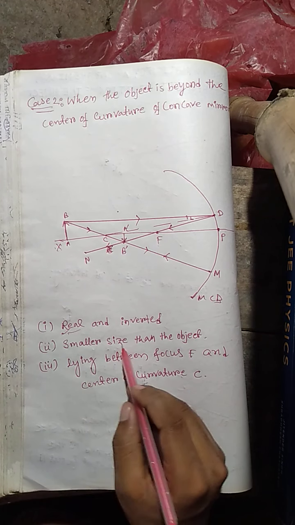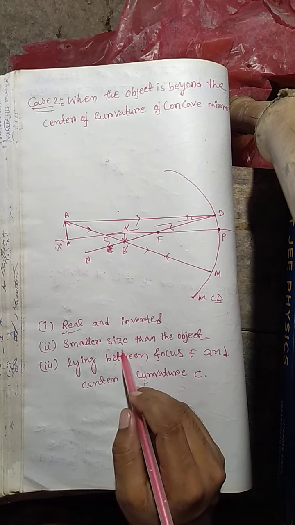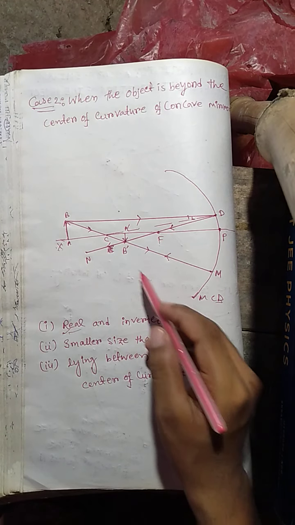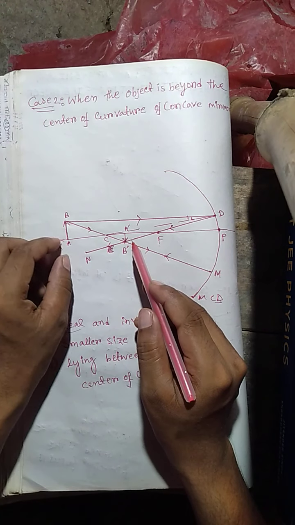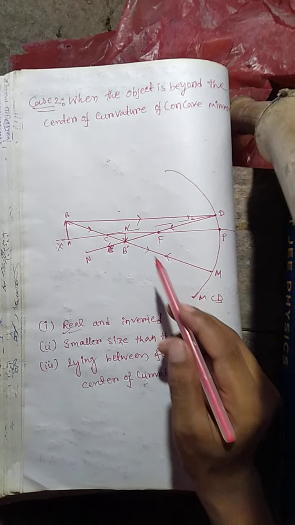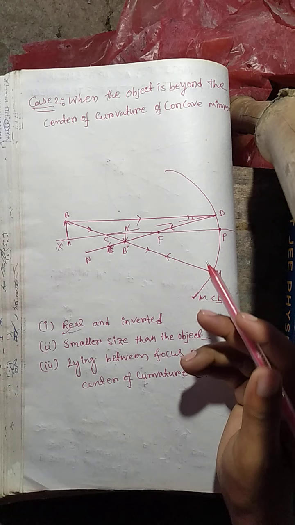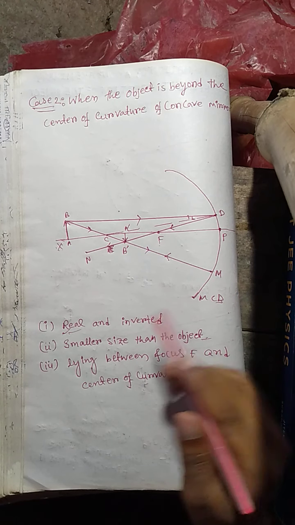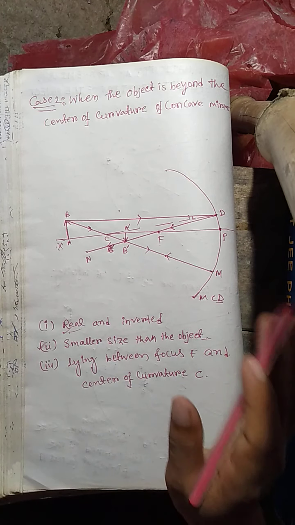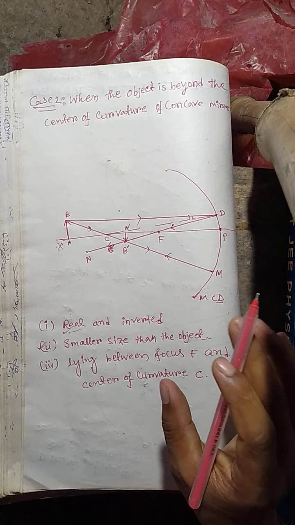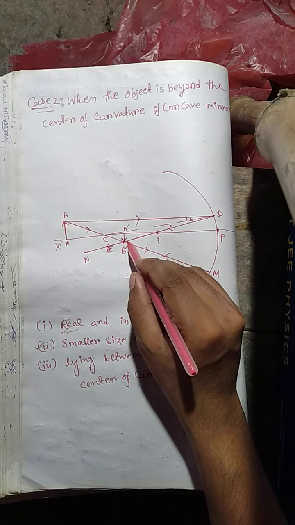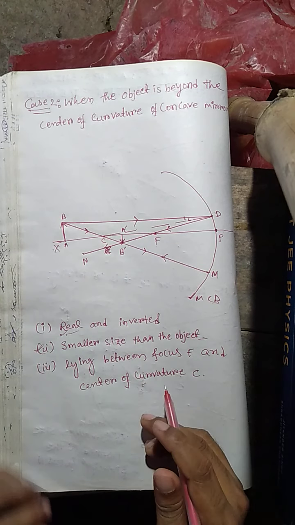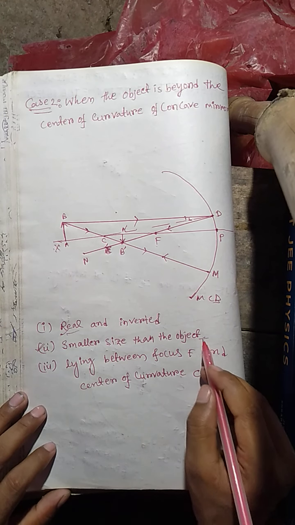Next, smaller size than the object. As we have already seen, the size of this image is very small compared to the object. So the size of the image is smaller than the object. This is the second characteristic. Do you understand? Very easy. You can see that the image is a very small size.